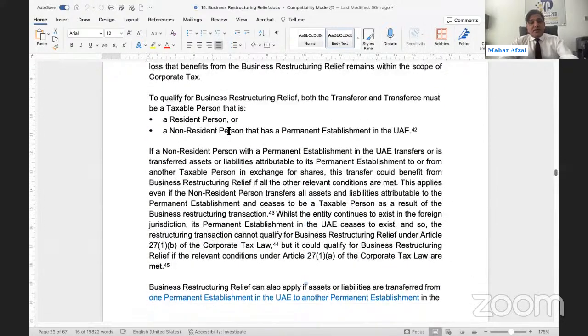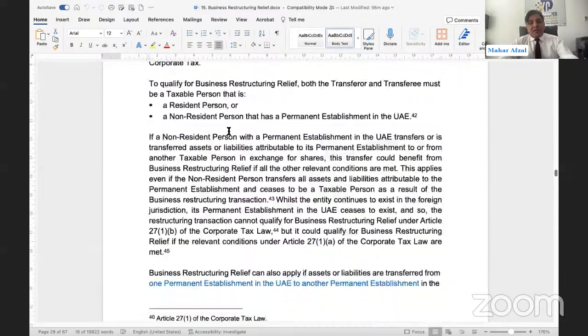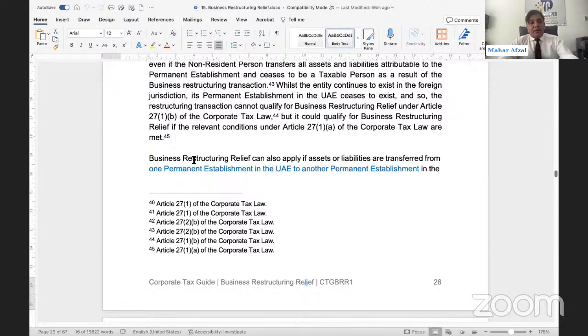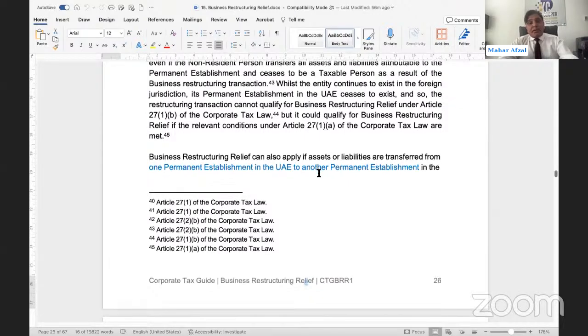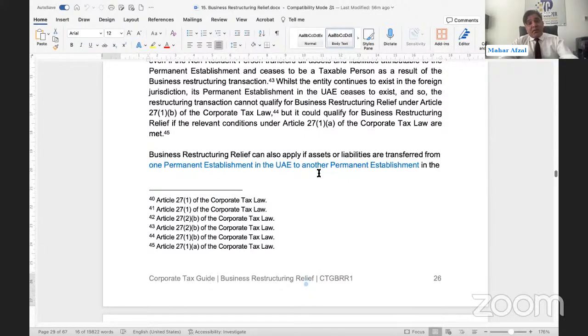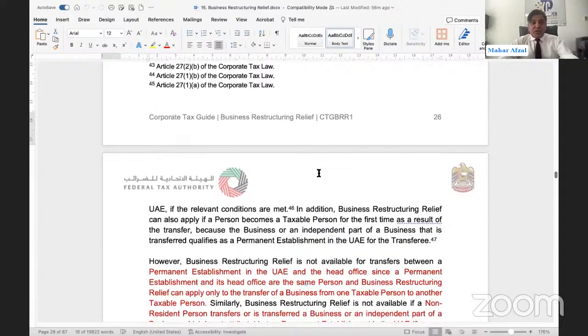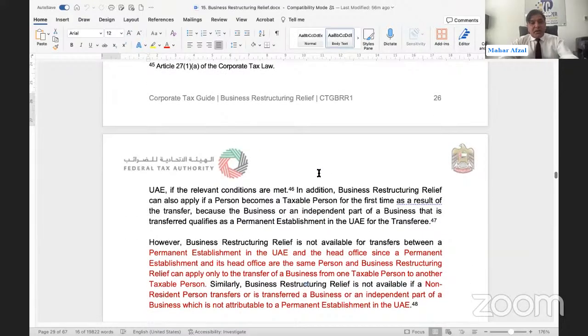Taxable person condition: it should be a resident taxable person or a PE of a non-resident person. Important: from one PE in the UAE to another PE. If the transaction is being made from one PE to another PE within the UAE, you can still enjoy the business restructuring relief, subject to all other conditions being satisfied.